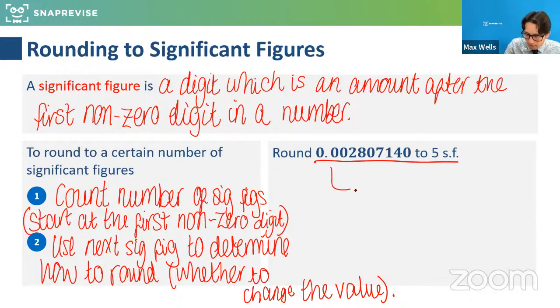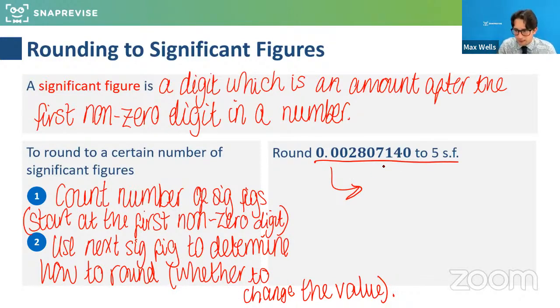So this one here, we've got an answer for this, round 0.002807140 to 5 significant figures. I just meant really tiny particles you might deal with in physics that are really, really tiny in length and their mass might be really small. And if you were trying to work something out, rounding it to 0 wouldn't be much good. So yeah, that's all I meant with that example.